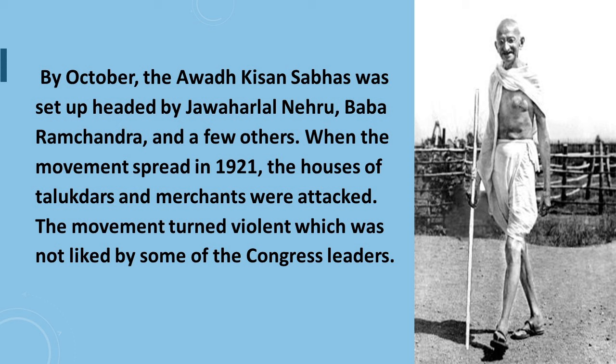By October, the Awadh Kisan Sabha was set up, headed by Jawaharlal Nehru, Baba Ramchandra, and a few others. When the movement spread in 1921, the houses of talukdars and merchants were attacked. The movement turned violent, which was not liked by some of the Congress leaders.